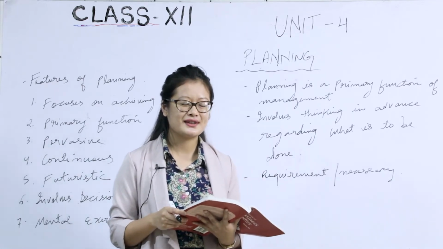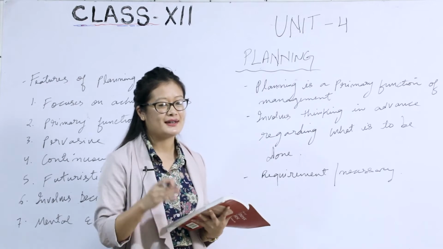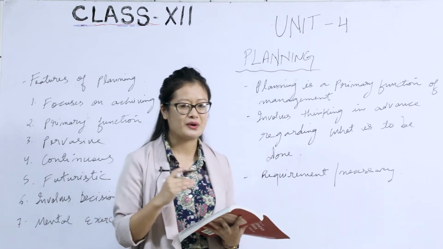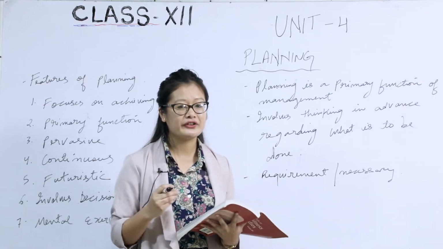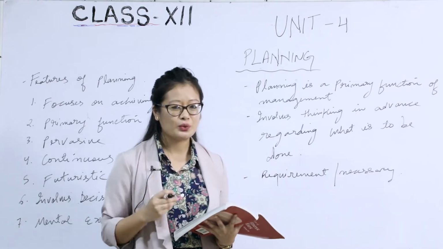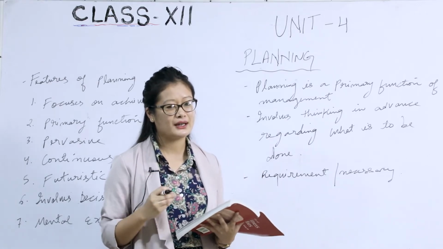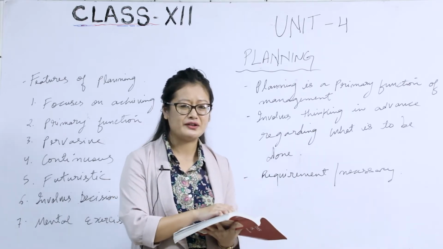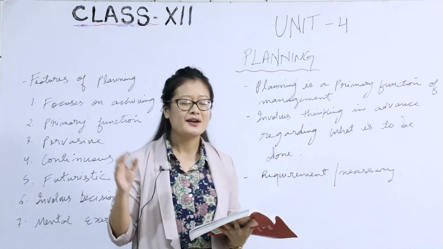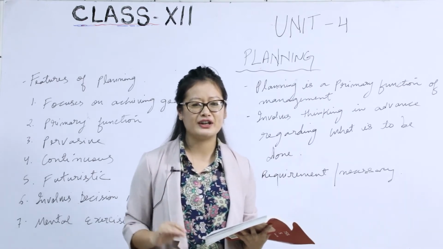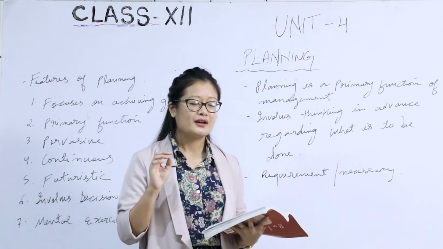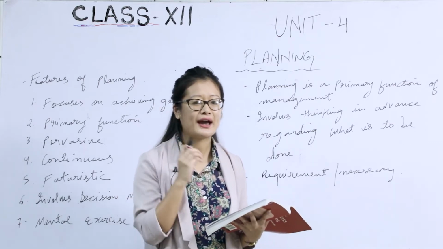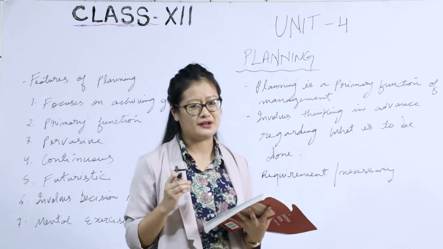So students, today I'm going to take up Unit 4, that is planning, all right? But before I go into further details on our topic, I'll do a quick review of Unit 1. In Unit 1, if you remember, there was a topic called functions of management, right? Under that, there were 5 points: planning, organizing, staffing, directing, and controlling. If you want to understand what management is all about, you have to know these 5 functions of management, all right?